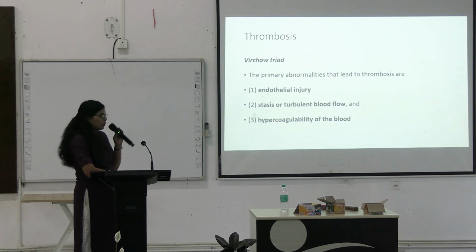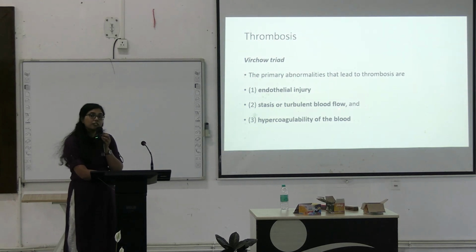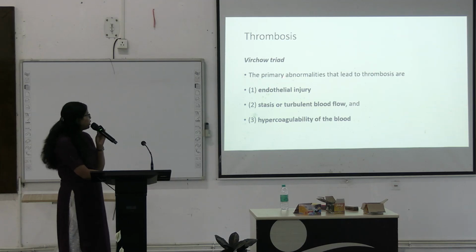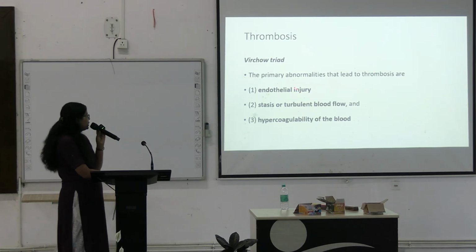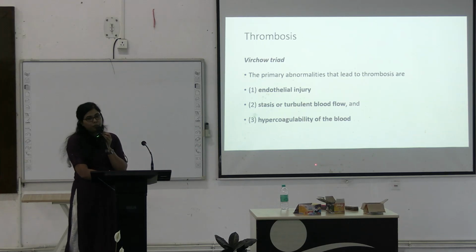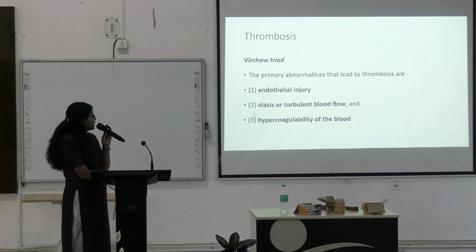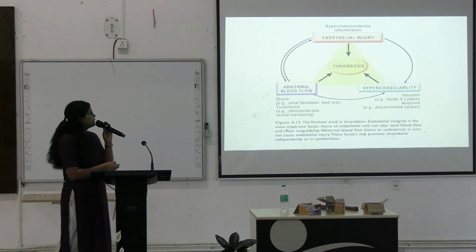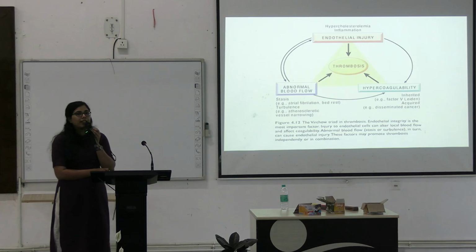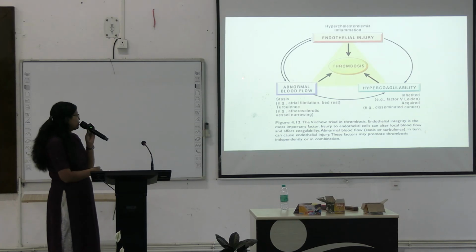Now coming to thrombosis, that is abnormally increased hemostasis. So in case of thrombosis, we can see the triad named Virchow triad. So here three things are playing a role. One is endothelial injury, second is stasis or turbulent blood flow, and the third is hypercoagulable state. So whenever there is hypercholesterolemia or any kind of inflammation, there will be endothelial injury.